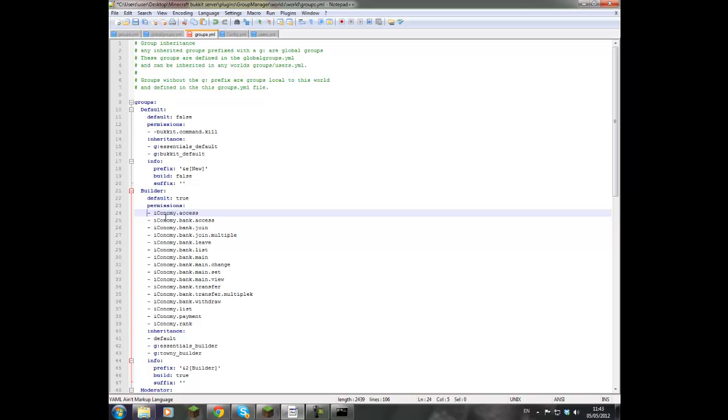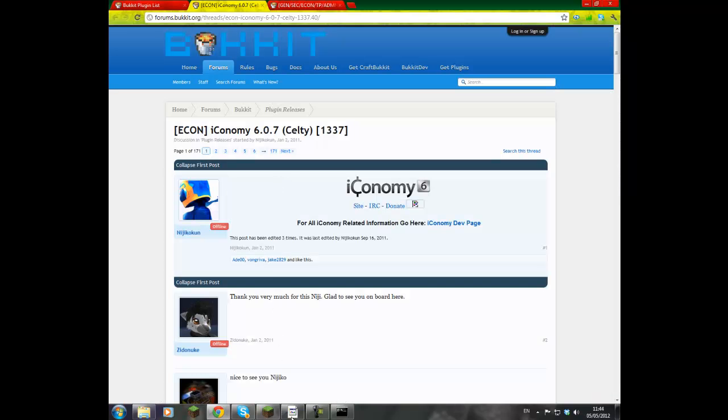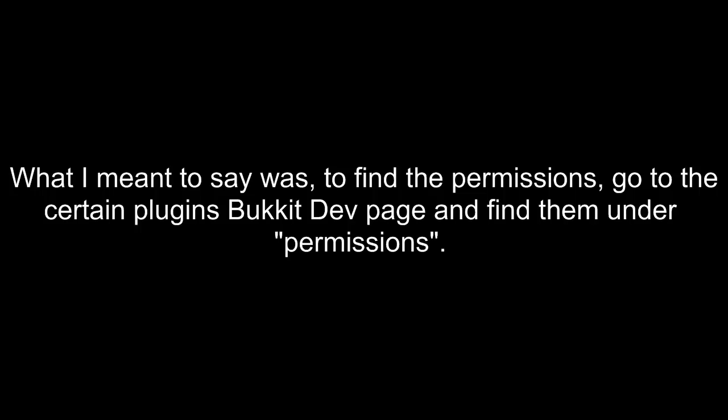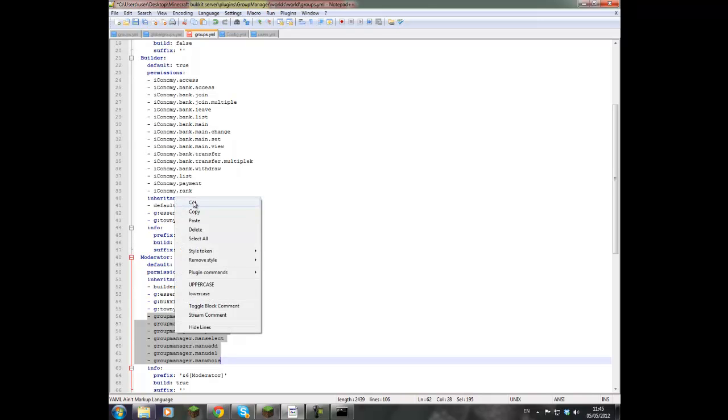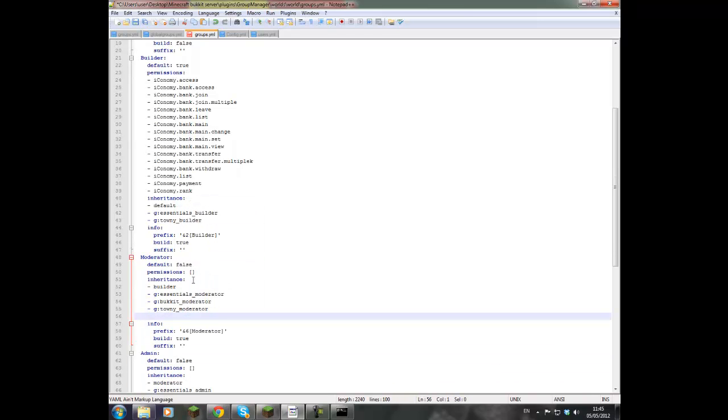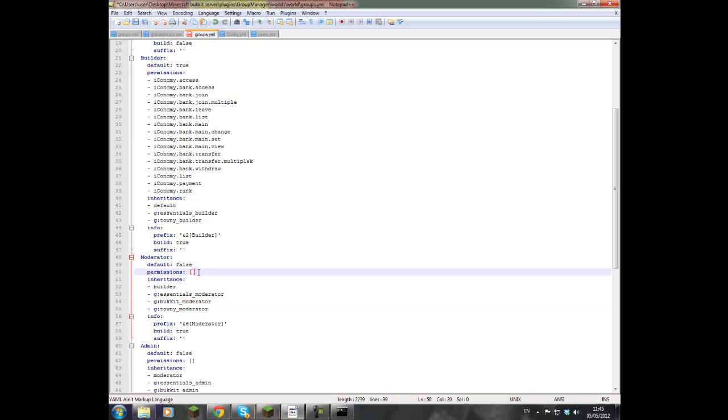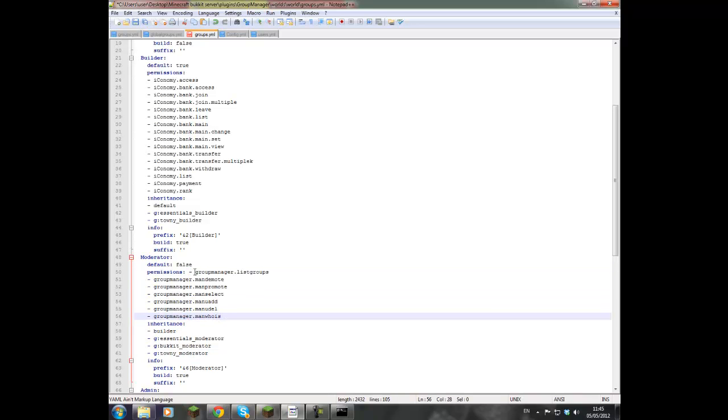What you have to do is find the permissions. So do not put them in inheritance because although it may look right, it doesn't work. It won't break the plugin, it won't do anything, but it will not work.